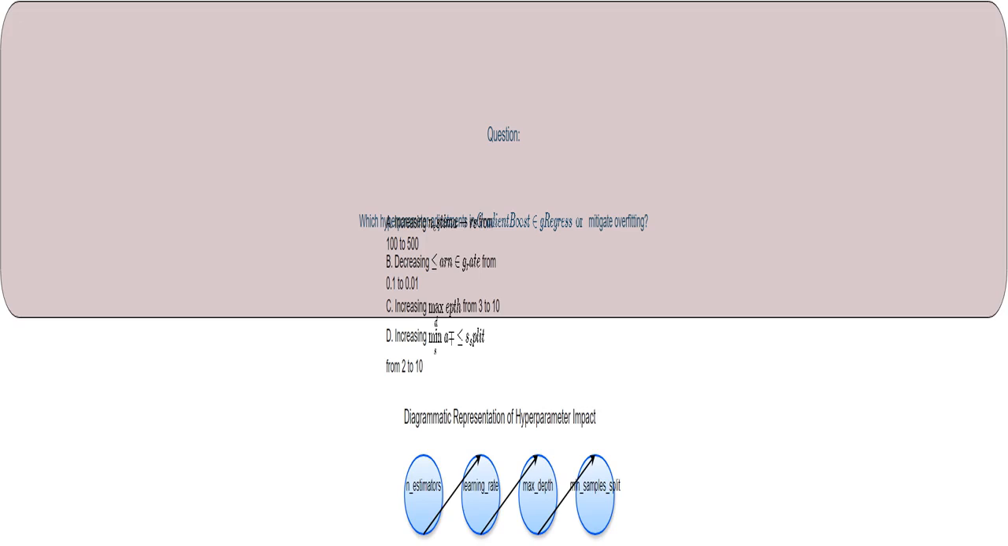This question asks us to identify the hyperparameters in scikit-learn's gradient boosting regressor that, when adjusted, help reduce overfitting. Overfitting happens when a model learns the training data too well, including the noise, and performs poorly on new, unseen data. We'll look at how changing each hyperparameter impacts the model's complexity.